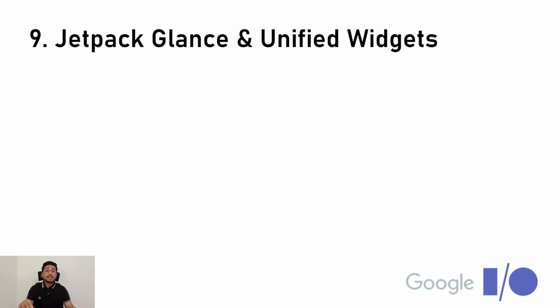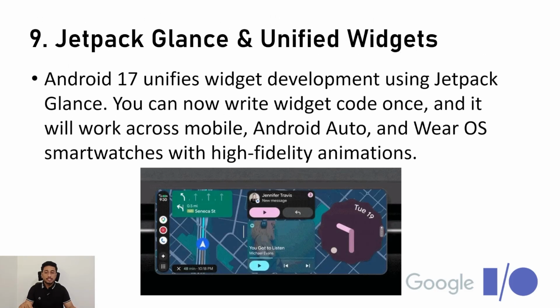Now, the ninth one is Jetpack Glance and unified widgets. We have a lot of widgets on our phone. The most used are the clock and weather widgets, which I still use in my phone, but those widgets are self-updating. So the widgets are getting way smarter in this one. A user can check the status of his flight directly from the widget, and it is coming in Android 17.